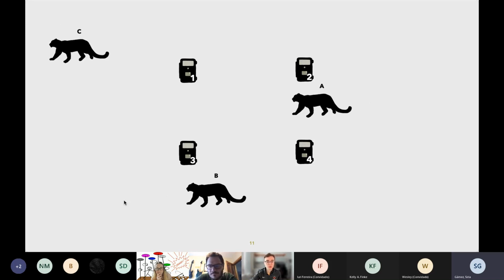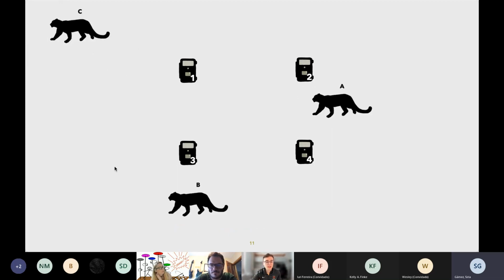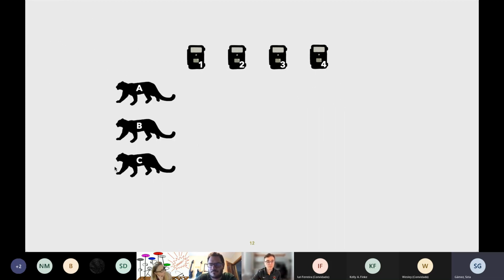We can keep track of which individuals are detected on which traps. We can see the traps are numbered. This simulation that I'll go through is just one sampling occasion. We can say an individual is detected if it overlaps with the camera. So you can kind of watch one of these snow leopards and see where it's detected, and then we'll see how the data is collected afterward. So they're moving around. Snow leopard B is detected on trap 3, snow leopard A is detected on trap 4 and trap 2, and then we can organize this detection information.